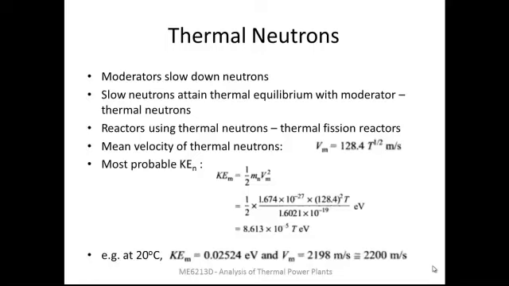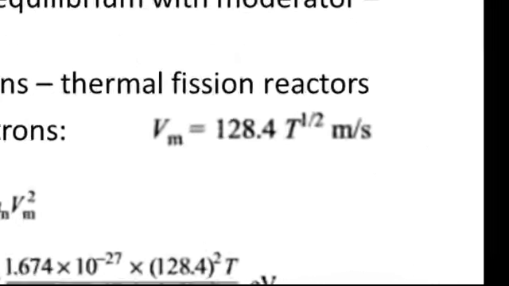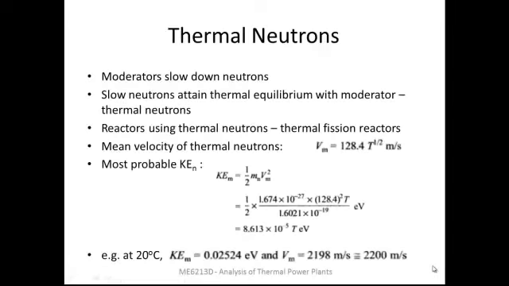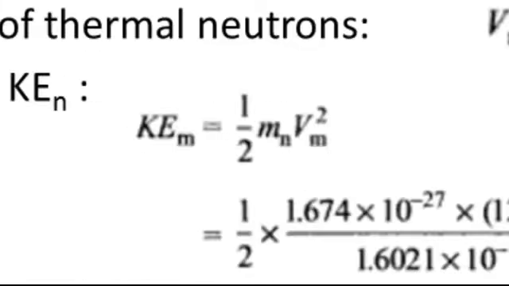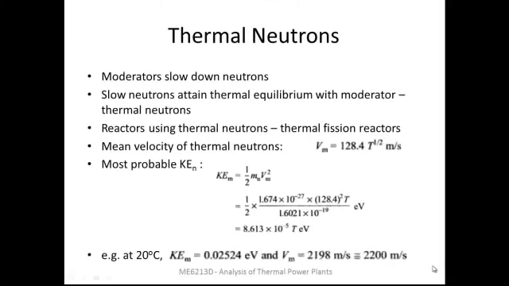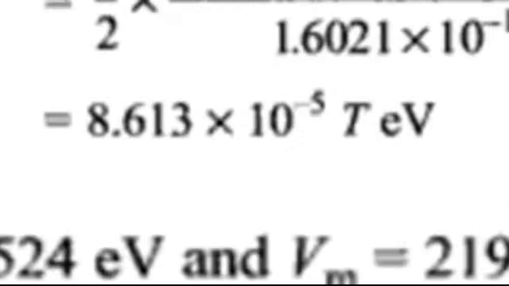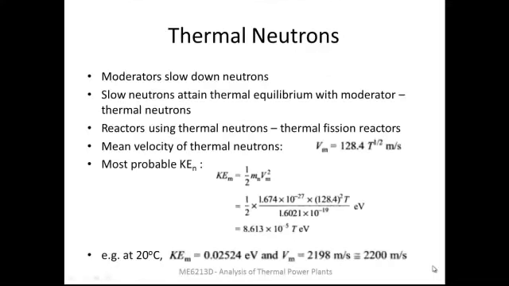From the kinetic theory of gases, we can calculate the mean velocity of thermal neutrons in terms of the absolute temperature. That is the expression. The corresponding most probable kinetic energy can be found using this equation, and we can convert that into electron volts. So we can get an expression for the kinetic energy of neutrons in terms of the temperature. For example, at 20 degrees Celsius, the most probable kinetic energy is this much, and the corresponding velocity will be roughly 2200 meters per second.